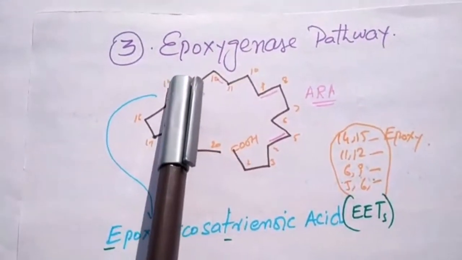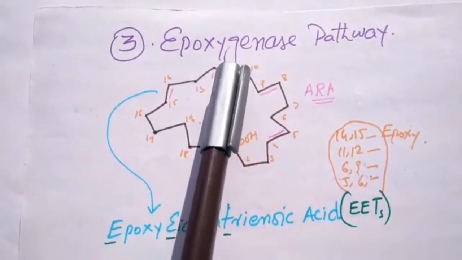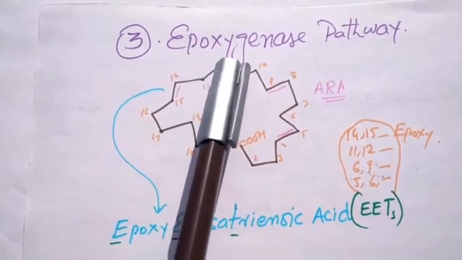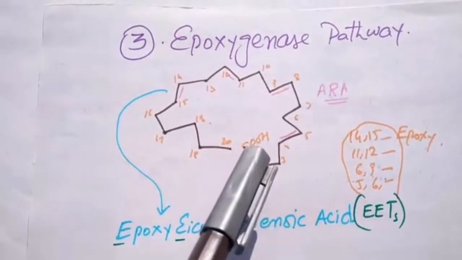Bismillahirrahmanirrahim. The third pathway for the oxygenation of arachidonic acid is the epoxygenase pathway.